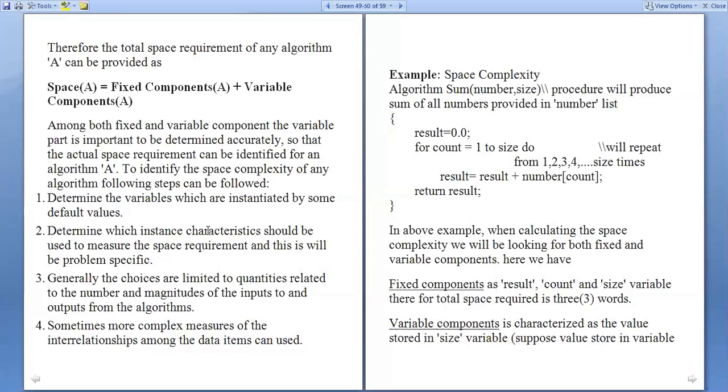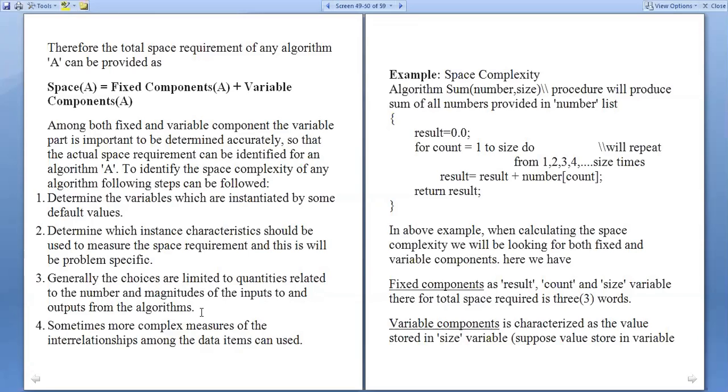Generally the choices are limited to quantities related to the number and magnitudes of the inputs to and outputs from the algorithm.